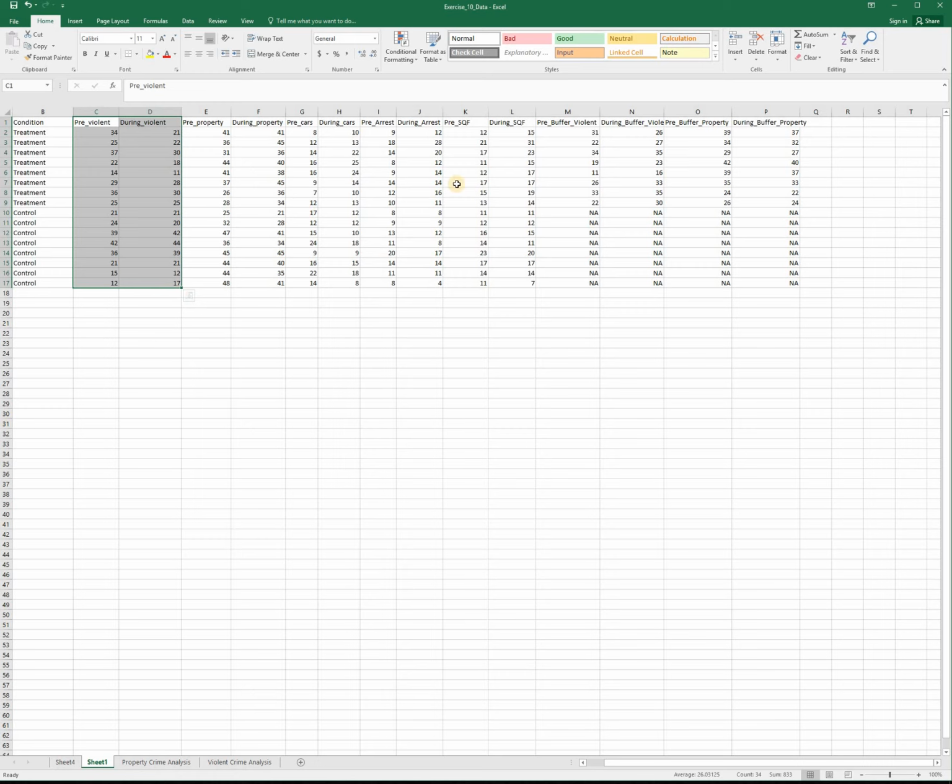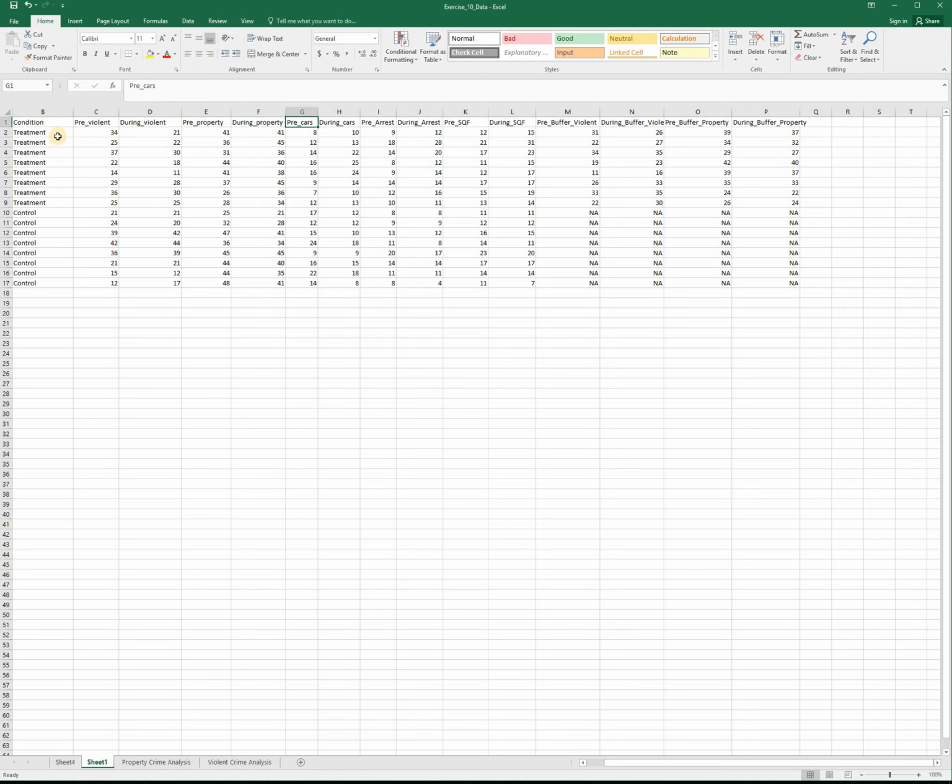The first important thing to note is that I'd like you to change a variable heading. In your data you have pre and during SQF, which stands for stop, question, and frisks, and you also have pre and during what your data are going to say are PEDs, or pedestrian stops. Well, SQF and PEDs are the same thing. I meant to label these data car stops. So first thing to do is get rid of PEDs and replace PEDs with cars. So pre-cars and then during cars. We'll continue to assume that these are car stops.